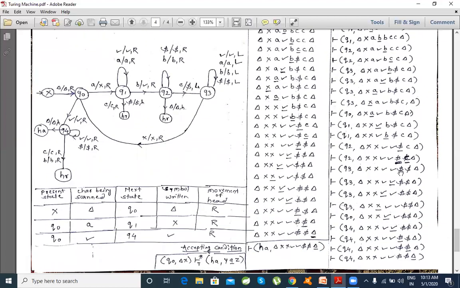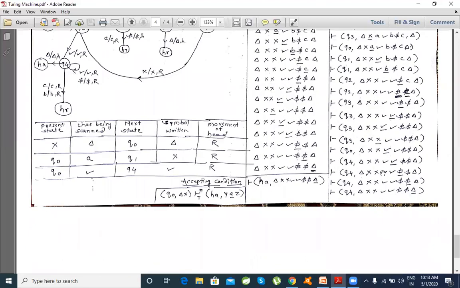Okay, now where we were, being in Q3, if you receive dollar, we retain the state, and unless and until we see the first X, we won't change direction towards right. All the movements of the head are towards left. So from Q3 we'll replace everything. This tick mark will be replaced, we move towards left. This tick mark will be replaced, we move towards left, unless and until we see the first X which we have processed. So you will always be in Q3 when you receive the first X.